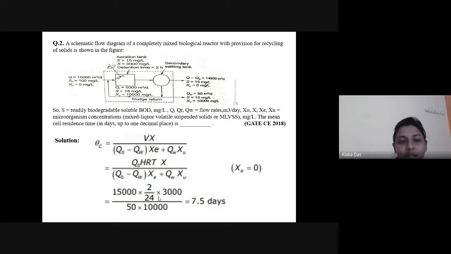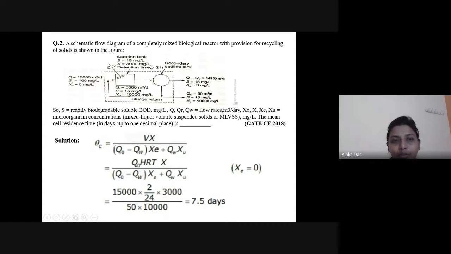Next, we can see here the activated sludge process. The influent parameters are given here. Q is 15,000 meter cube per day, the influent BOD is 100 mg per liter, and X0 is 0. Here are the aeration tank details and the secondary tank details.